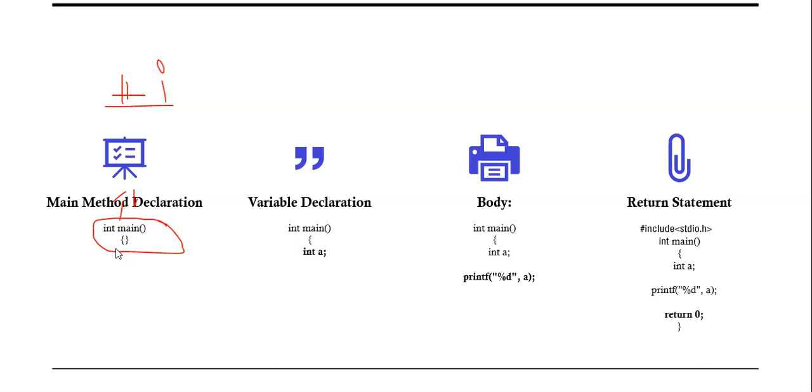Here we can see one small program. #include <stdio.h> is the header we have declared. Before starting our program, we are initializing everything, whatever details we require. After that, the int main method: here our program execution is going to start. After that, we initialize the variables, and whatever the required output is, we display it. And the return statement is the exit of the program. Whenever the return is executed, the program will exit.